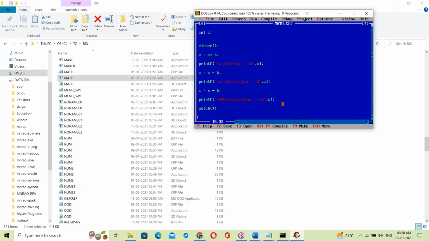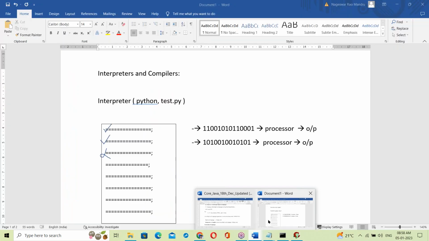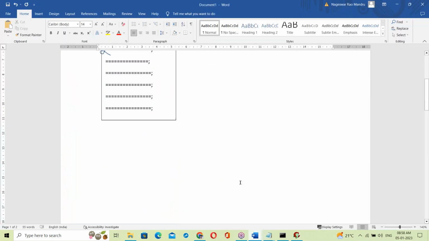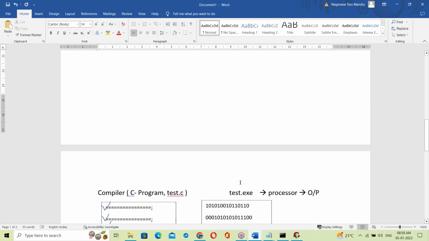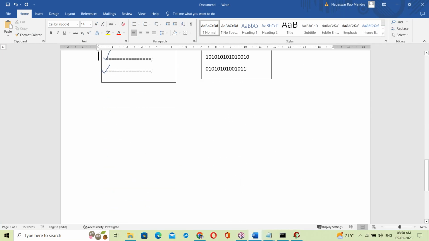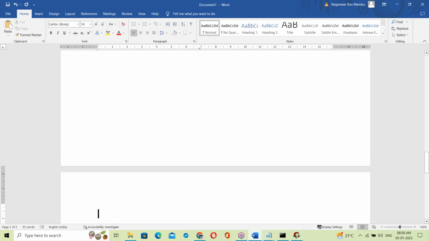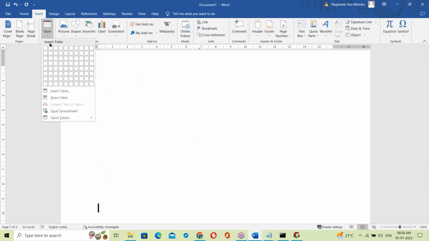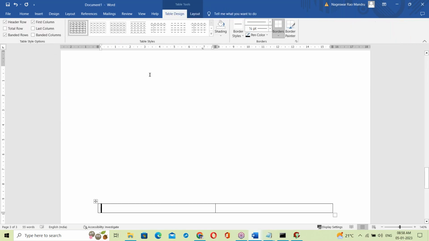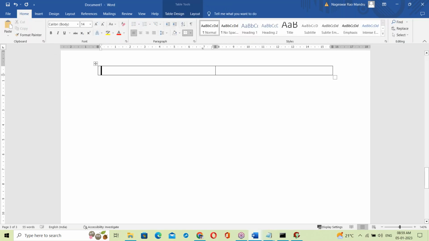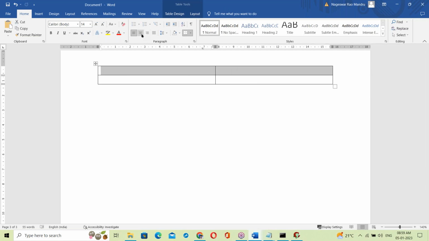So this is the main difference. The exe file is the main difference. The compiler generates an exe file. The interpreter does not generate one. Let me explain the differences clearly. Let us see the differences between interpreter and compiler.